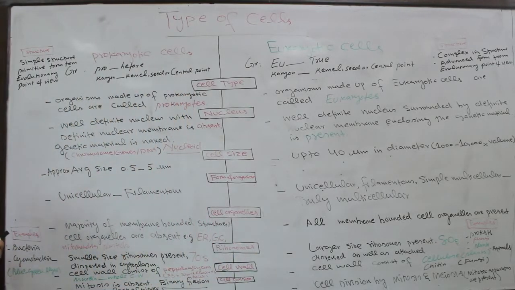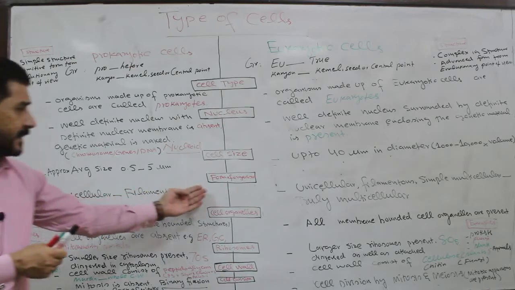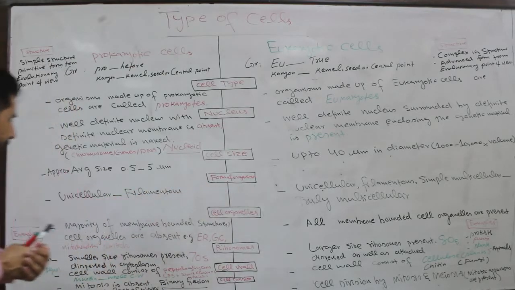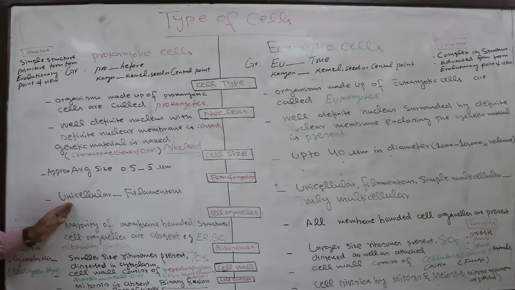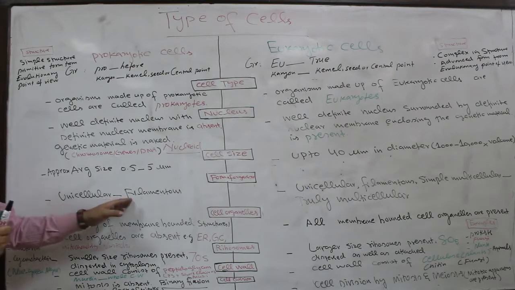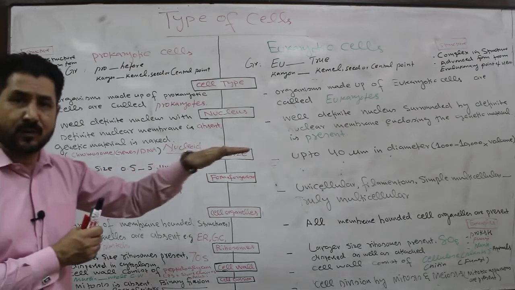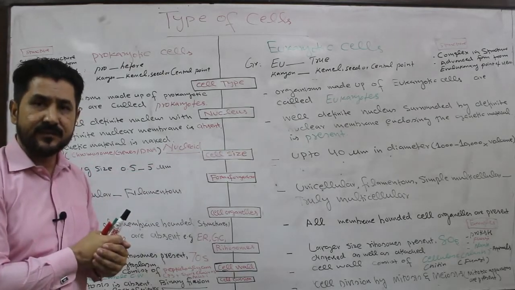Then the form of organism. The character is form of organism. Form of organism means morphology, that is size, shape and appearance. The organisms are unicellular, that is consisting of only one single cell, or filamentous, having a chain or row of cells, which is called filaments.